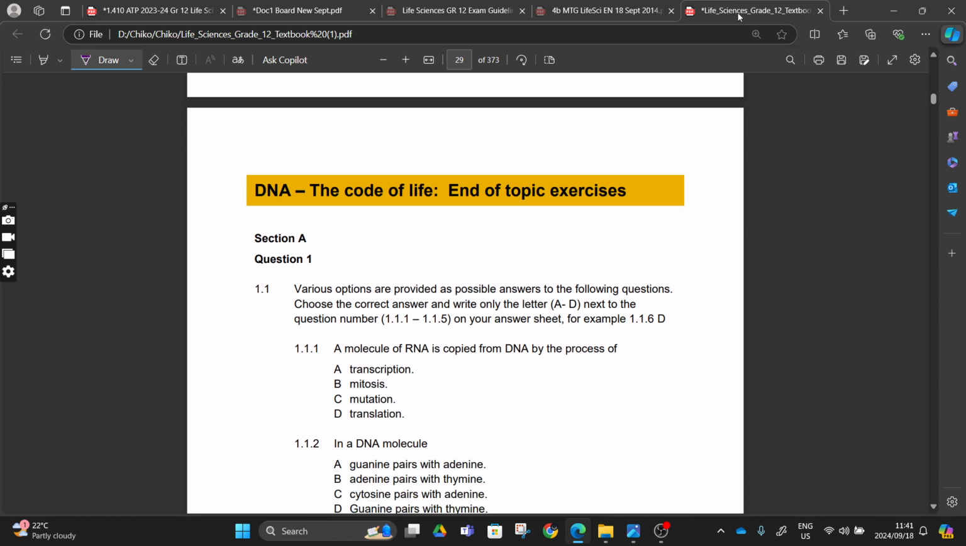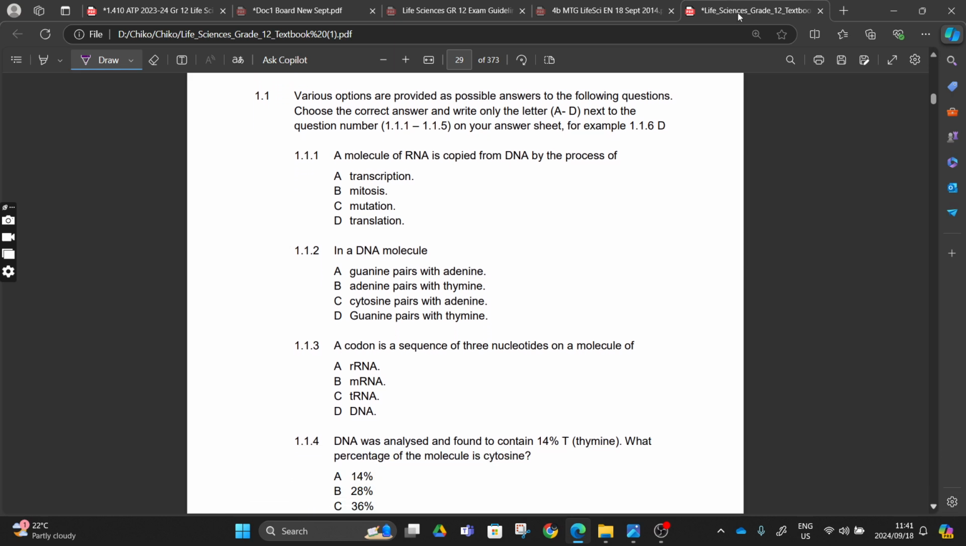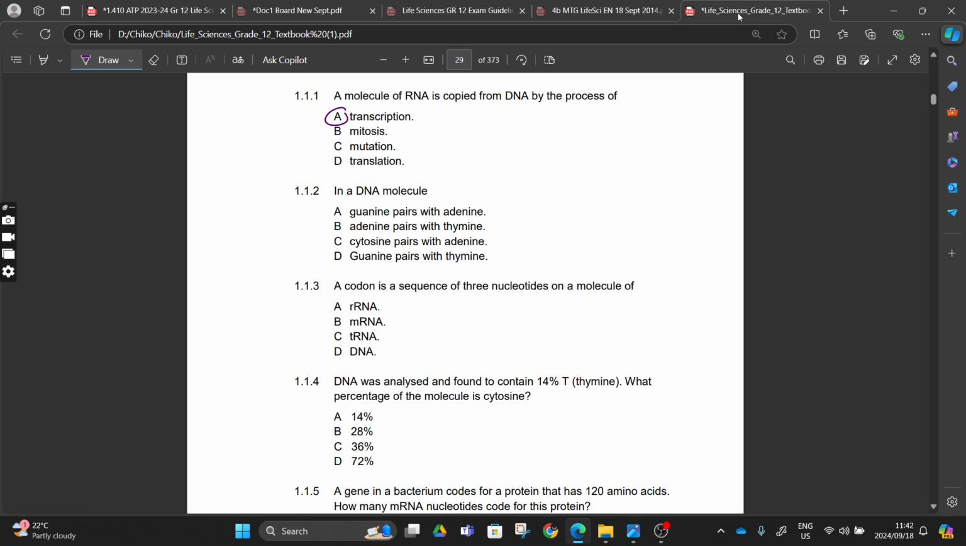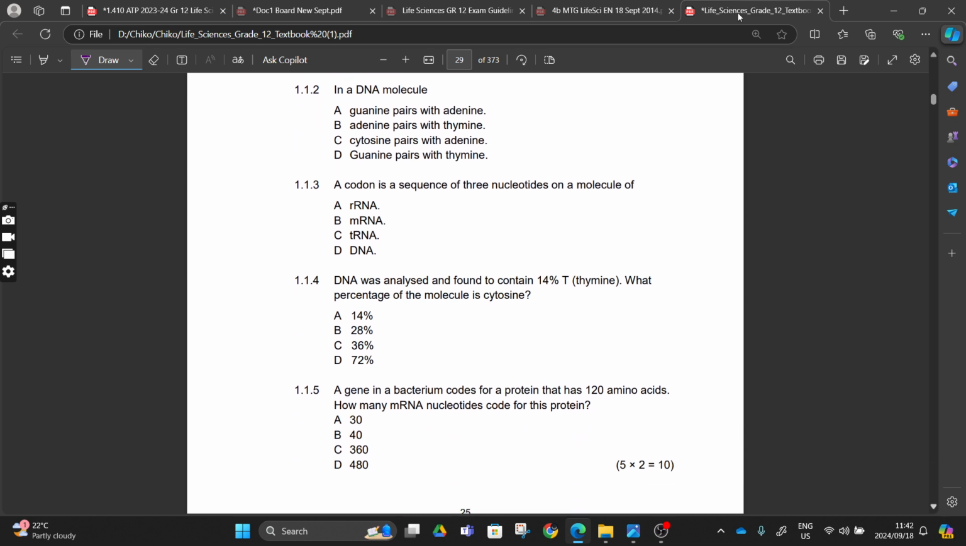And then the code of life, end of topic exercises. You can come and do these exercises if you have time. As you can see, the molecule of RNA is copied from the DNA by the process of transcription, and then we move on. You can do this during your spare time.